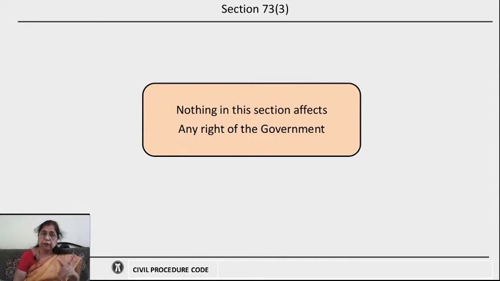That means when the government applies for this, the government will get the priority and the other decree holders will not receive the assets until the government has taken what is due to the government.